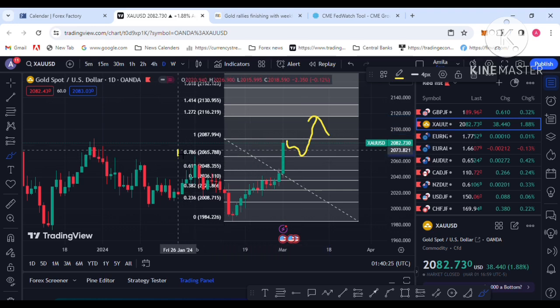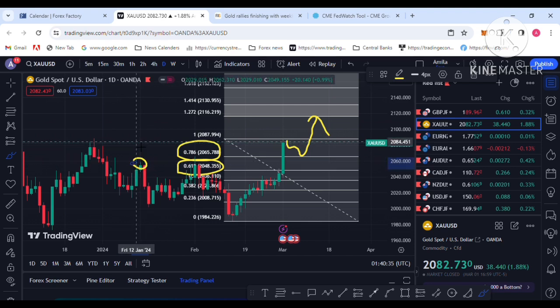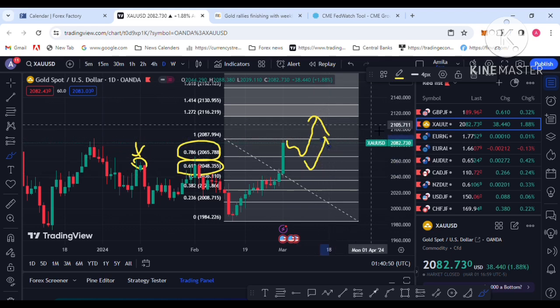And then the 0.618 level is there, and this left side resistance is also there. You should keep in touch with this resistance, which could act as support on the right side. So the 0.618 level is the 2050 level. Some retracement to the 2060-2050 level, and then again going to the upside. So that is my forecast.